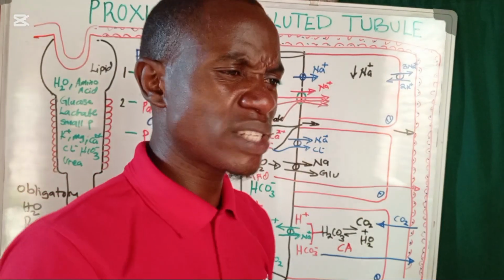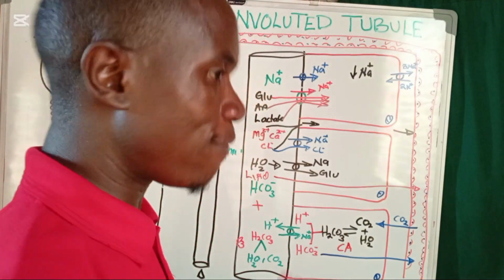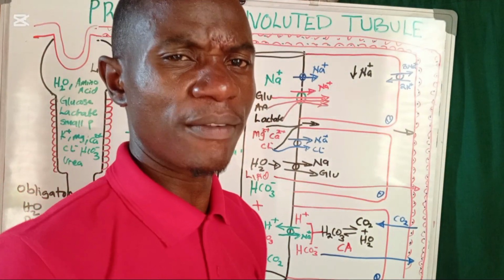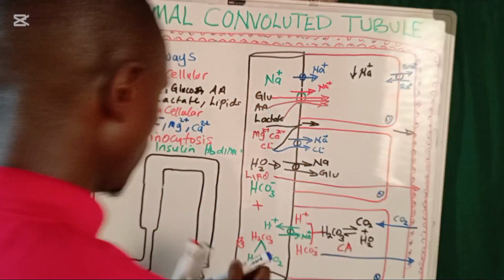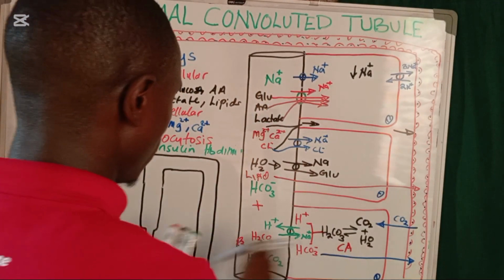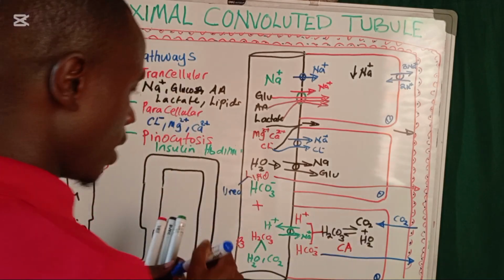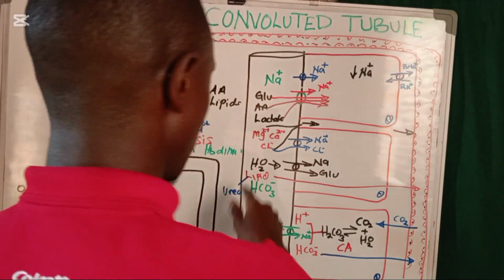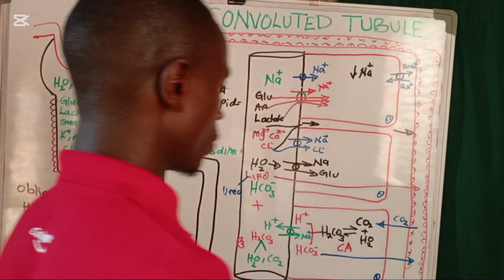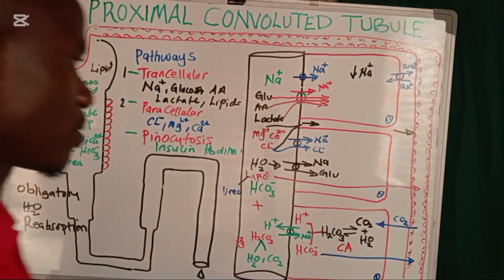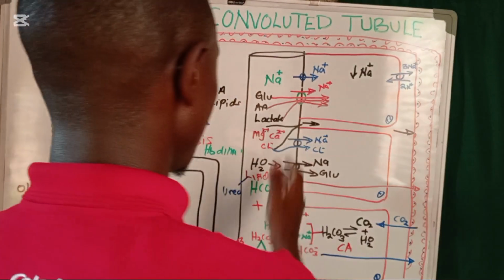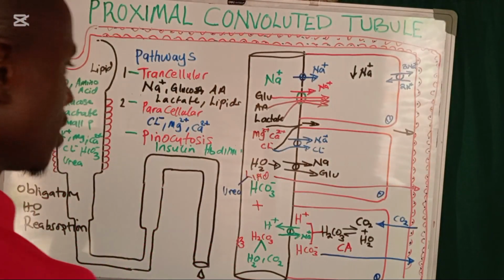But we have some of those substances that are going to be friendly to the lipids. For example, we have what we call urea. So urea is friendly to the lipids. It can also go together with the lipids. Okay. So now that's generally how some of these ions are going to get reabsorbed.